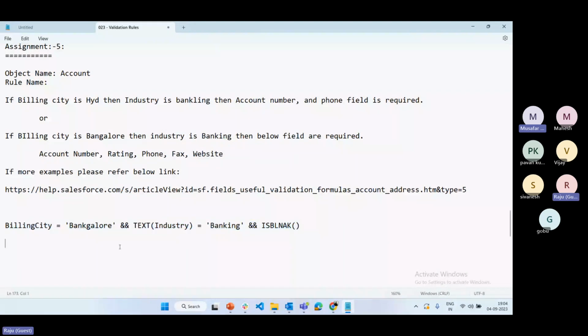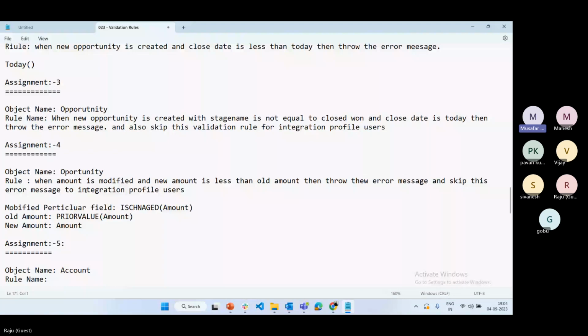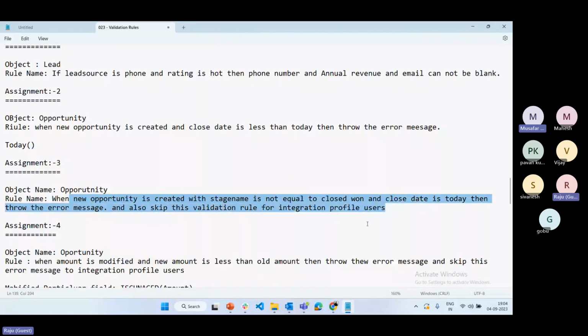Assignment 3. When a new opportunity is created, the stage name is not equal to closed one. See, in opportunity there is a field called stage name. Stage is a picklist value. If the user is selecting any closed one, then the close date is today, and then we can throw the error message.